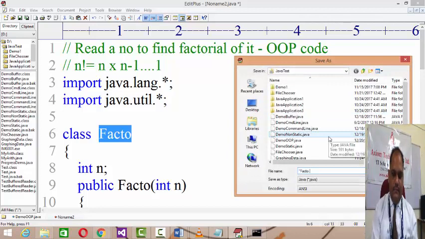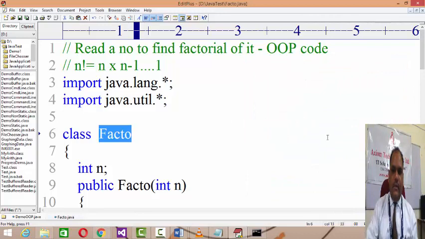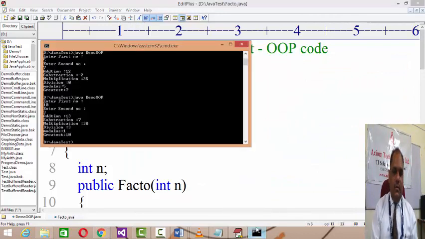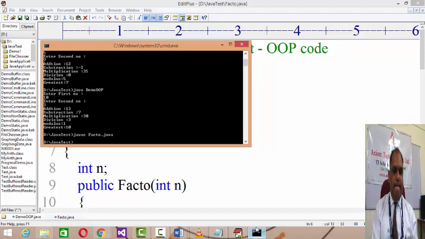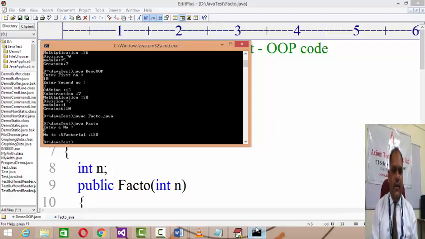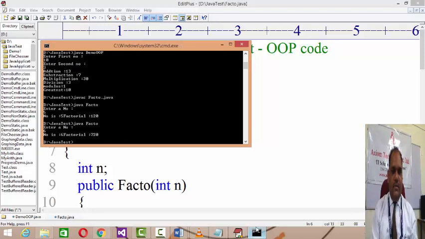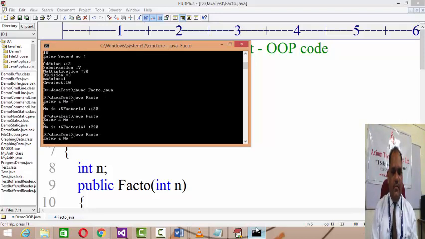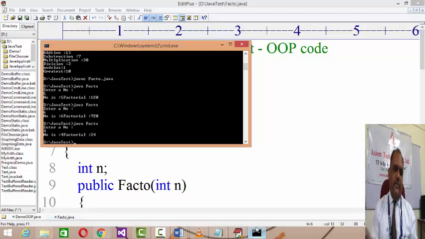Okay, I'm going to save it as Facto.java, and then go to the folder and javac Facto.java and java Facto. If you run it, it will say enter a number. The factorial of 5 is 120, factorial of 6 is 720, factorial of 4 is 24, etc.